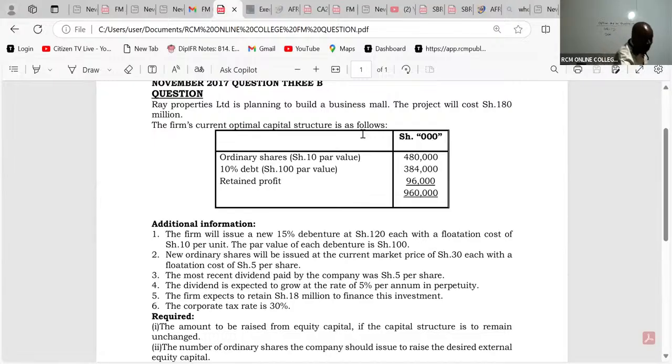So equity is how much? Equity, I can see, because this is future borrowing, I'll be able to explain this better. Equity, we can see ordinary shares and we have retained profit. So please add both of them under equity. So we have 480,000 plus 96.